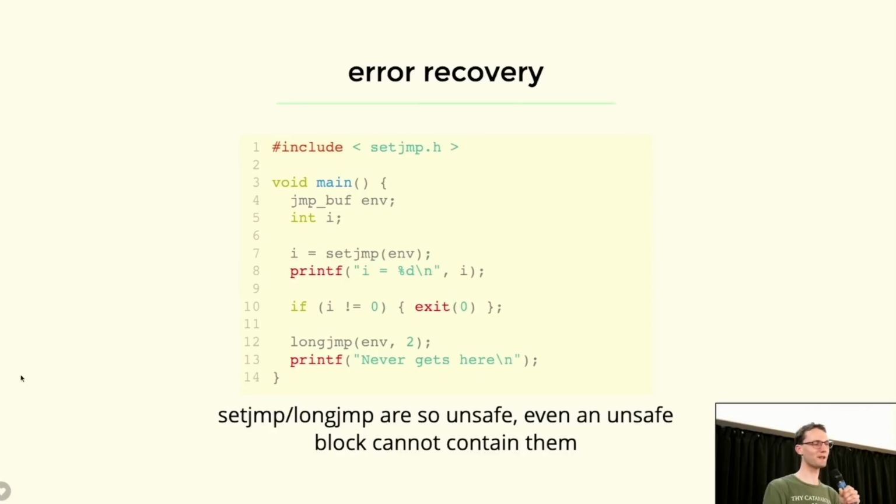In LLVM, there is a special annotation that you can add to a function, but Rust doesn't have this annotation. So this function is in effect so unsafe that even an unsafe block cannot contain it. It is also not exposed in the Rust libc library. You have to extern "C" it yourself if you really want to use it. In practice, I use the inline asm variants of these functions just so I know exactly what they're going to do and that they aren't going to do any funny business.